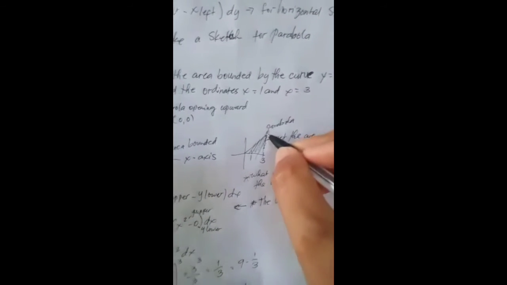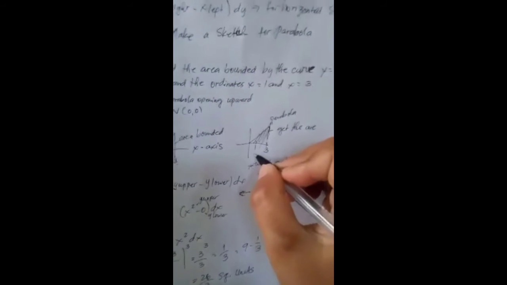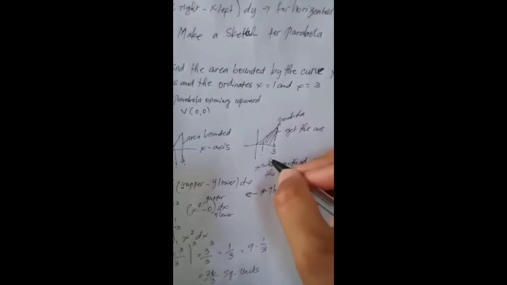So, this is the parabola. Then how do we get the area? From x equals 1 to x equals 3. What method should be used? The answer is the vertical strip. So let's try to find the limits.